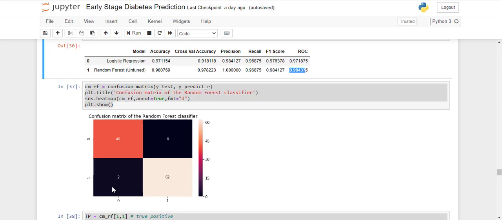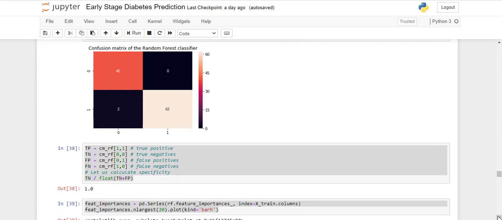If we observe, around 62 cases in the test data set we are predicting rightly that they are suffering from diabetes, and 40 cases we are correctly observing, basically all the normal cases we are predicting rightly that they are normal patients. Next, the specificity is also 100%. So it is a very good model in terms of practical implementation and generalizability.